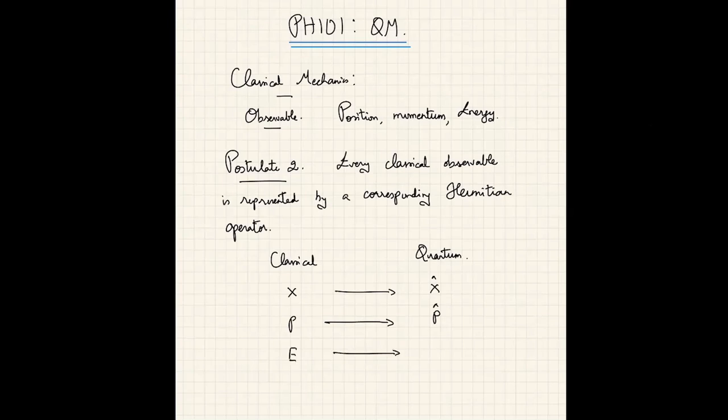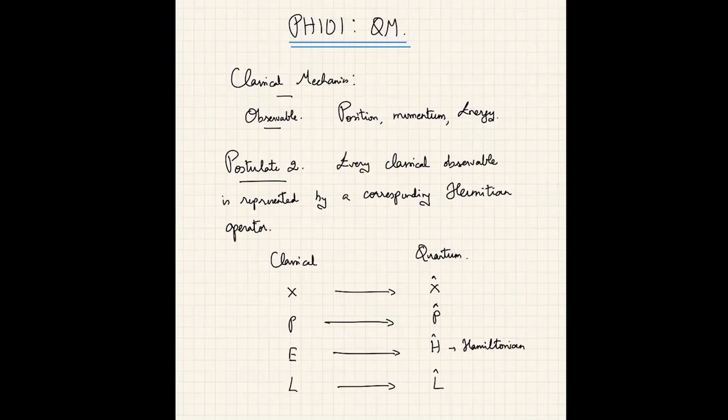In quantum mechanics, you have an energy operator. This energy operator has a special name, and this is called the Hamiltonian operator. Okay. Similarly, angular momentum is replaced by the corresponding angular momentum operator.